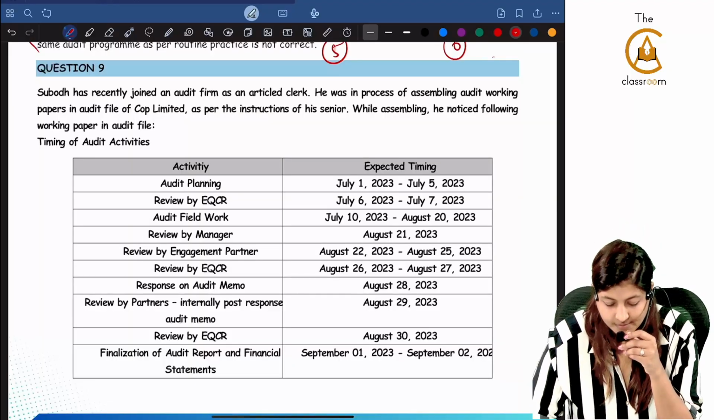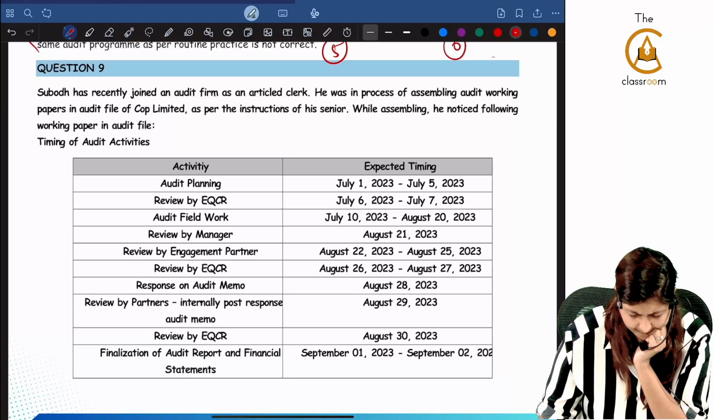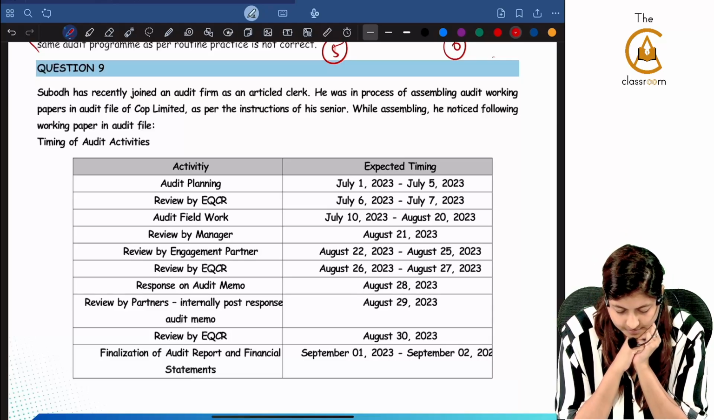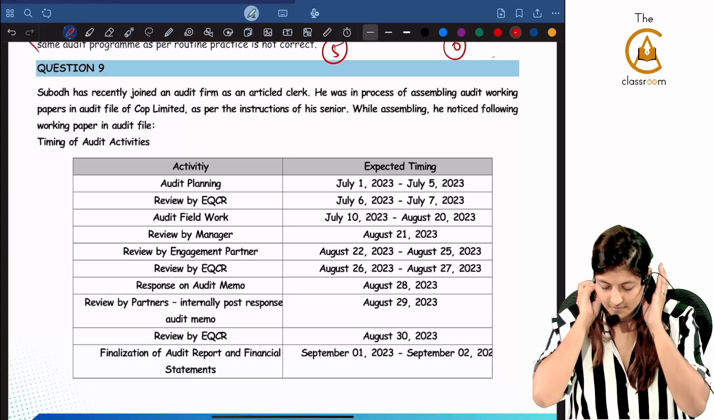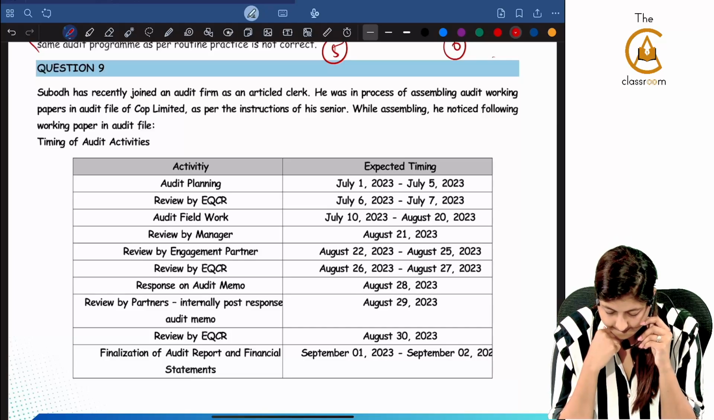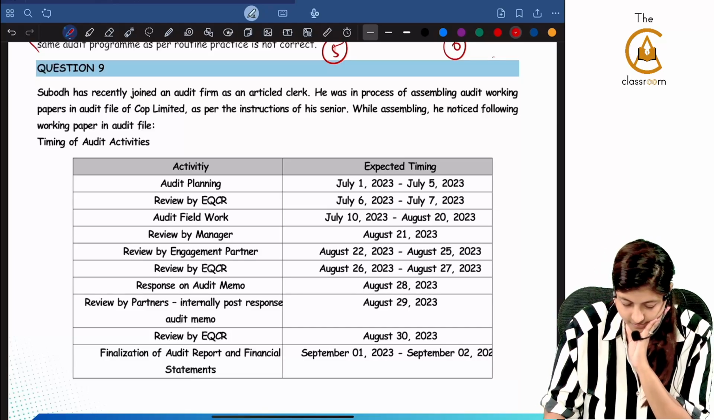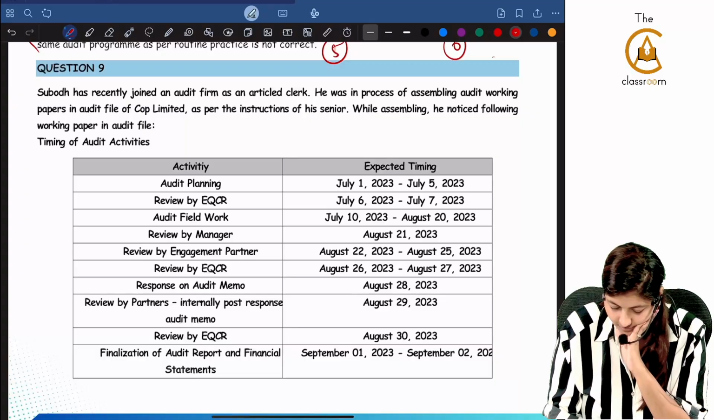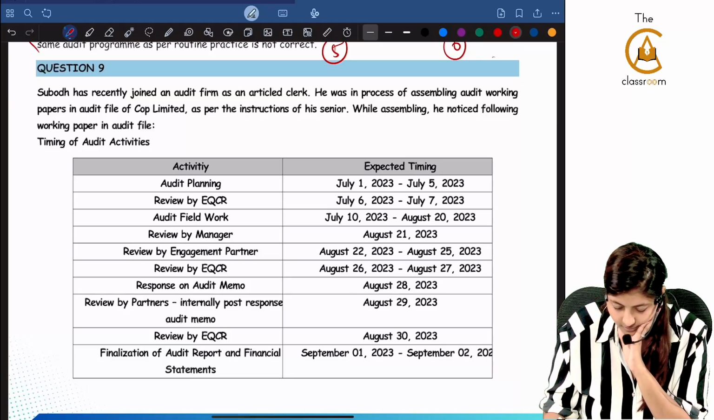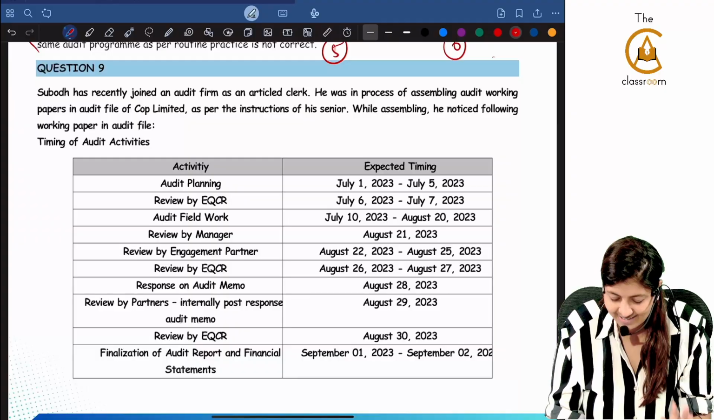Subodh has recently joined an audit firm as an article clerk. He was in the process of assembling audit working papers in the audit file of Corp Limited as per the instructions of his senior. While assembling, he noticed the following working paper in the audit file. Timing of audit activities. Audit planning, expected timing July 1, 23 to July 5, 23. Review by EQCR, expected timing July 6, 23 to July 7, 23.